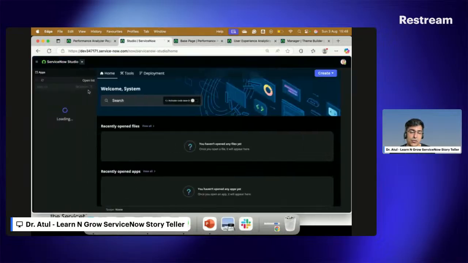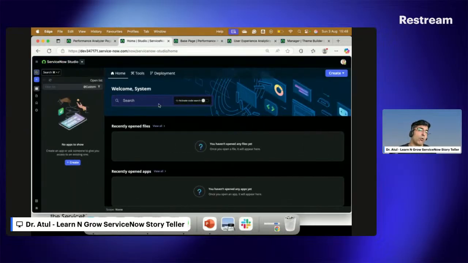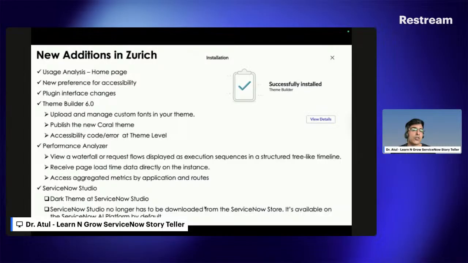So if I come back in ServiceNow Studio, one more thing. Before Zurich, if you wanted to use ServiceNow Studio, you had to go to the plugins and get it. I know that many of you may not agree. Atul, no, it's not the case. It is pre-installed in the PDI, but for a client instance you had to get it. Now ServiceNow says that ServiceNow Studio no longer has to be downloaded from the store. It is available as a part of the ServiceNow AI platform. So now there is nothing to worry about. If your customer is getting a new instance, they will get ServiceNow Studio as a default installation.